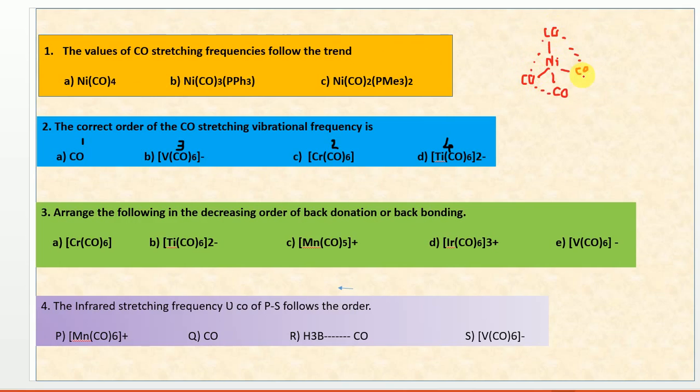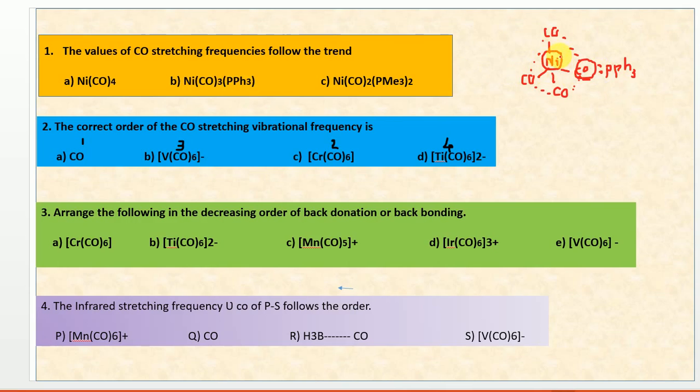And here, if you notice, CO is a pi acceptor ligand, and if one of the CO is going to be replaced with a PPh3, what is going to happen? PPh3 is a better sigma donor. So here you see this is a CO and this is a PPh3. This also acts as a sigma donor, and you can compare the CO and PPh3 strength. Here CO is a good pi acceptor compared to PPh3.